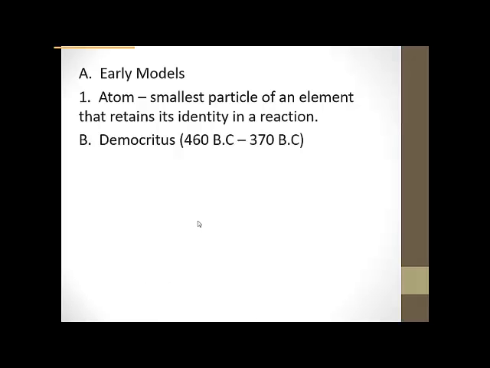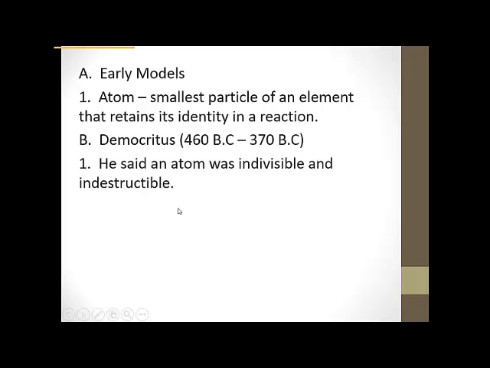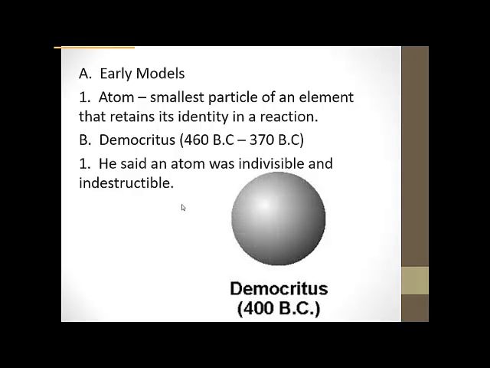So Democritus was a long time ago, 460 to 370 BC, and he just said that the atom was indivisible. In other words, you can't cut it down any further and still have the element that you had. It's indestructible. As far as what he would maybe think of an atom, just a plain circle. That's it. Just that was the atom. Didn't go into any detail about anything smaller than that.